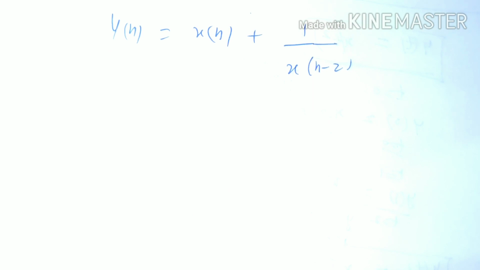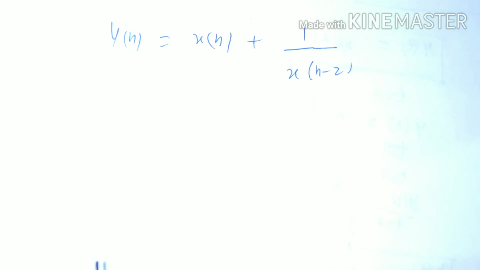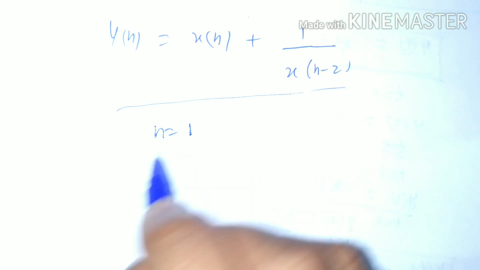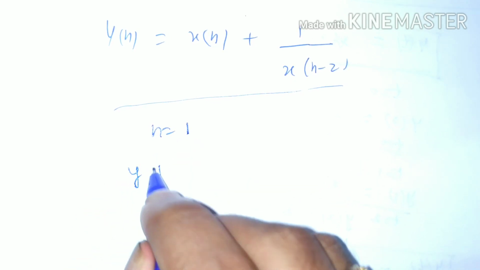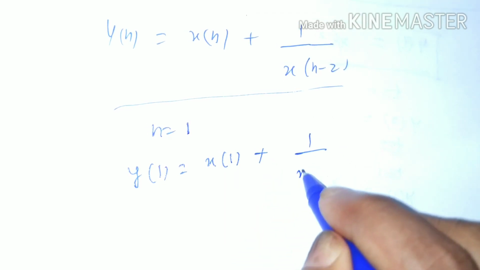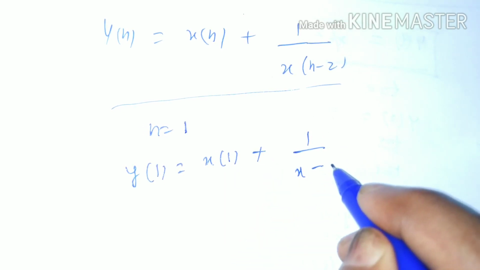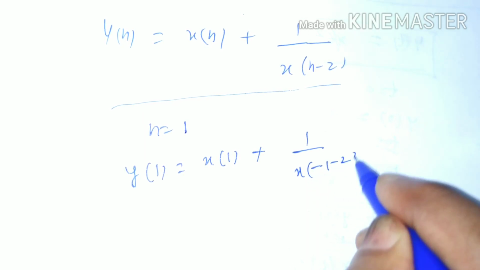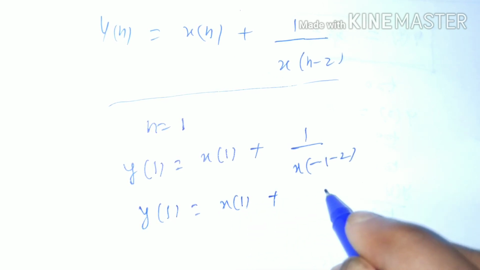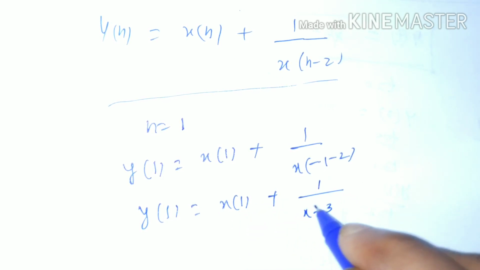Now we can discuss an example with a discrete time system, and again here we have to comment on whether it is a causal system or a non-causal system. So let n equal to 1, then y(1) will be x(1) plus x(1-2), that is, y(1) equals x(1) plus x(-1).